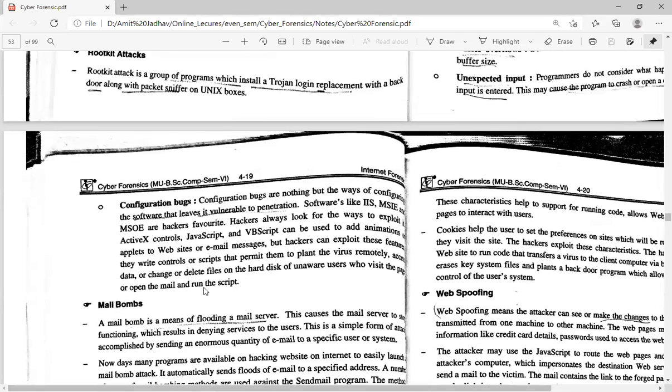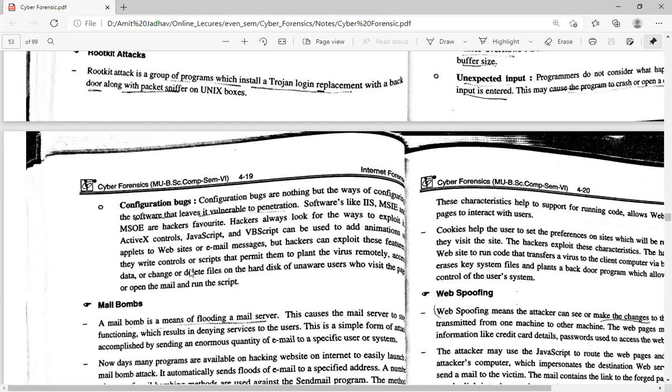Next one is the configuration bugs. Configuration bugs are nothing but ways the software is configured that leave it vulnerable to penetration. Software like IIS, MSIE, and MSOE are hackers' favorites. Hackers always look for ways to exploit them. ActiveX Control, JavaScript, and VBScript can be used to add animations or applets to websites or email messages, but hackers can exploit these features.